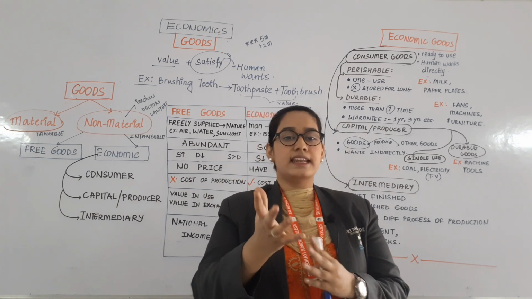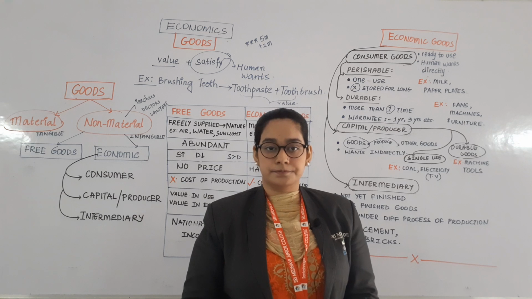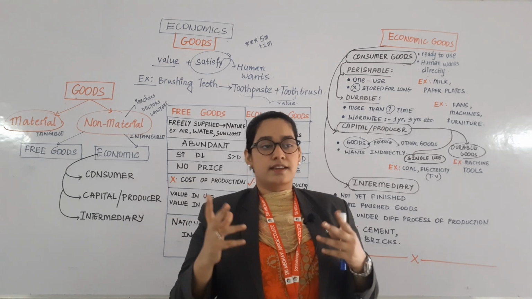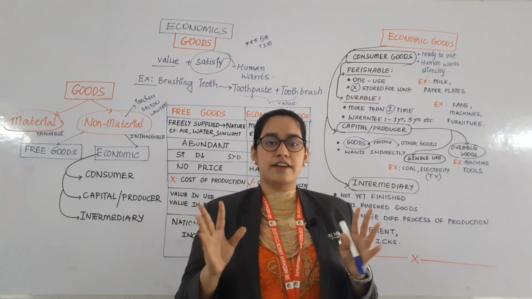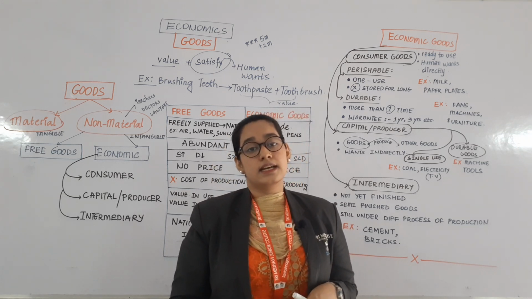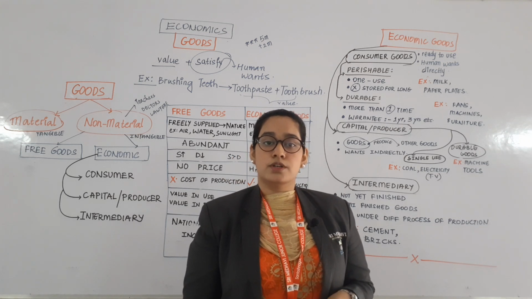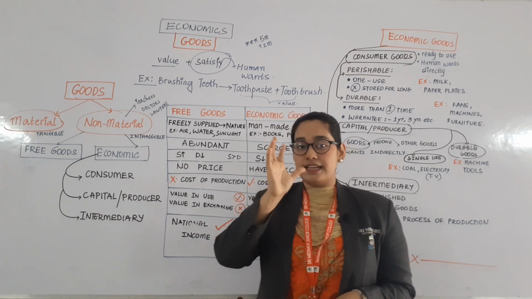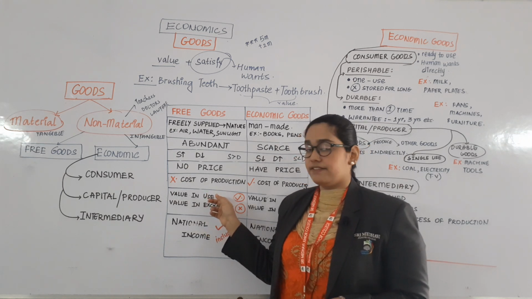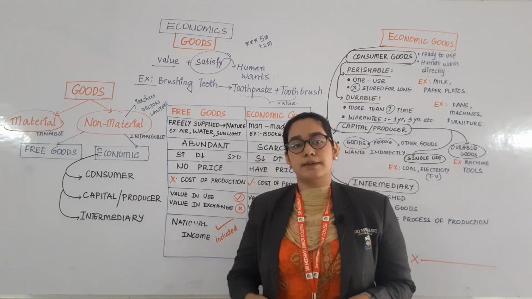Okay, so will you agree with this deal? Will you agree to this agreement? No. Why? Because you have minimum intelligence that air is everywhere. It doesn't have any price. So how can I give you air, and diamond is the costliest resource. So that will be a profit for me and loss for you. So because of that reason, air is a free good. Air is not having any value in exchange, but it is having value in use. Without air we cannot live. Okay, when the current is gone, can you live for some time without air?